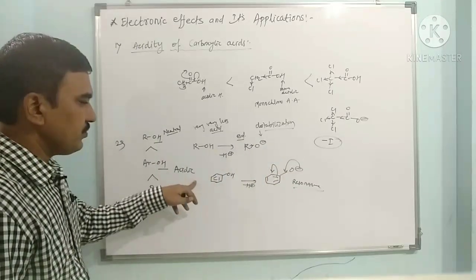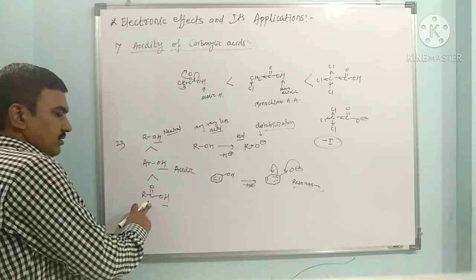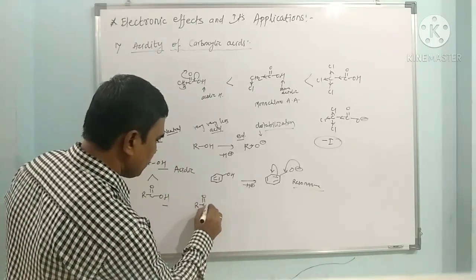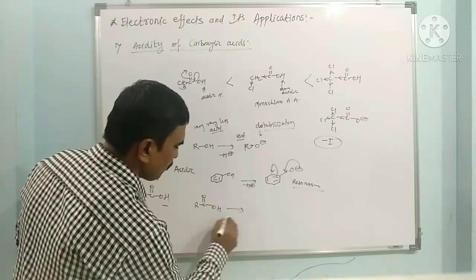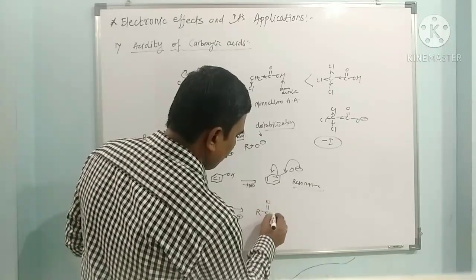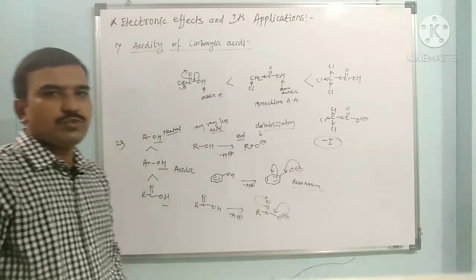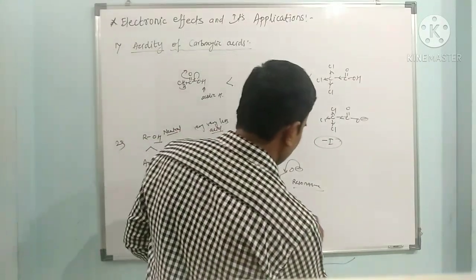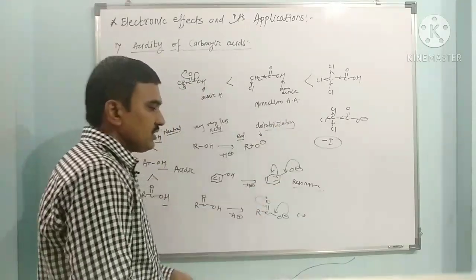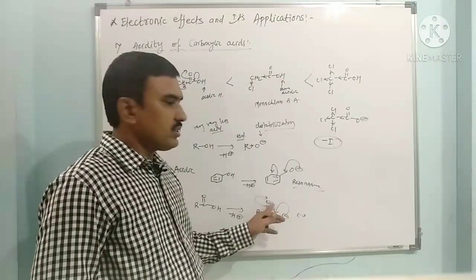So phenols act as acidic in nature, but the carboxylic acids are definitely more acidic than phenols. Why? Because this RCOOH, when it loses a proton, minus H plus ion, we get RCOO minus, and this negative charge is distributed over two electronegative oxygens. So there is a delocalization on electronegative oxygen. So there is more stabilization of negative charge at oxygen than at carbon.